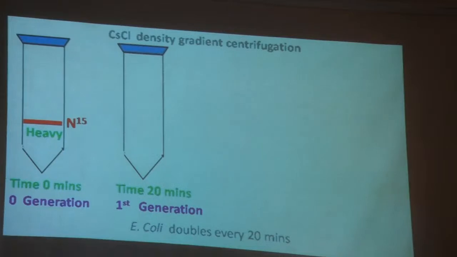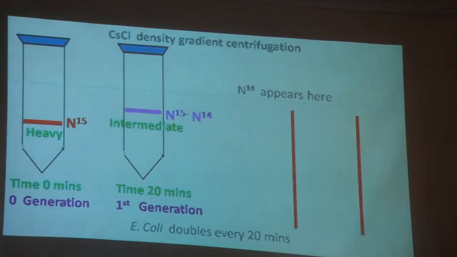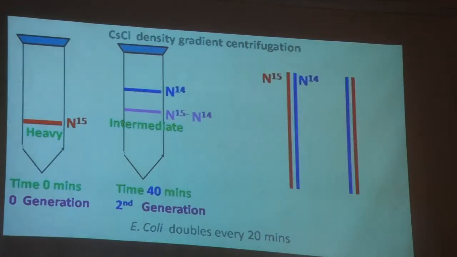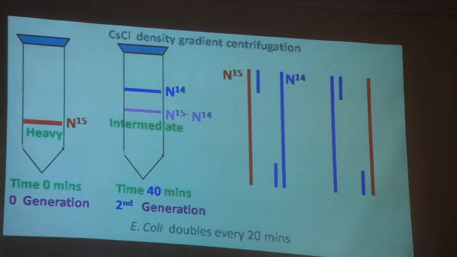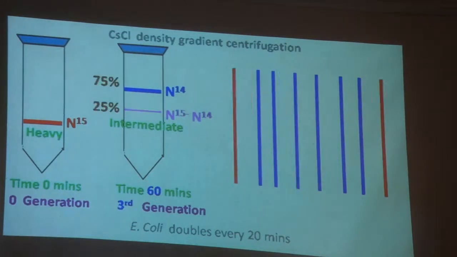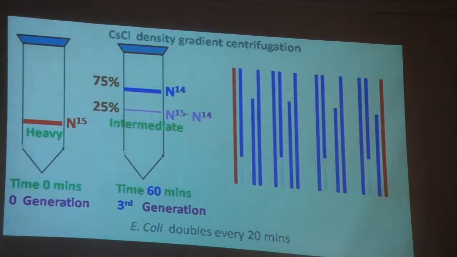The presence of only an intermediate band after the first generation indicates that the heavy strand was acting as a template for the synthesis of a new strand with the N14 isotope. As the cells divide further, more and more N14 is incorporated into the DNA. These results indicate that the replication of DNA is semi-conservative.